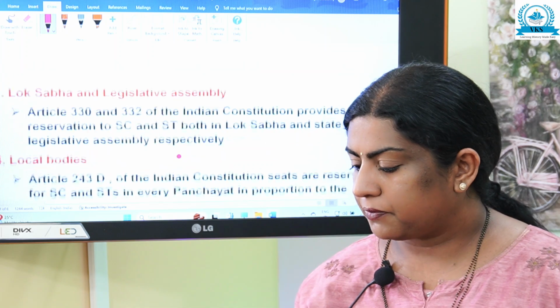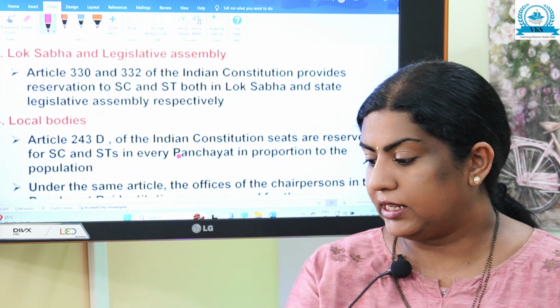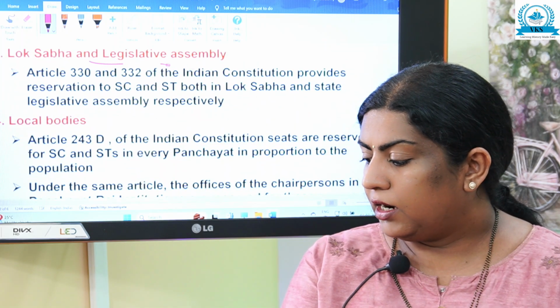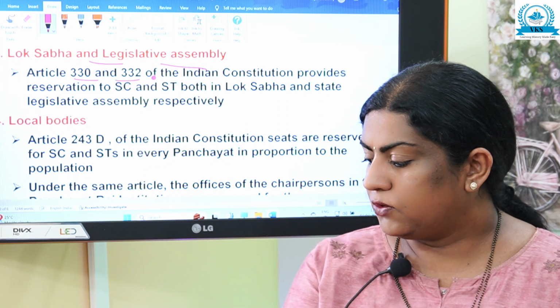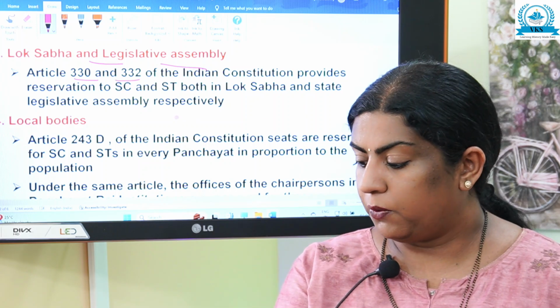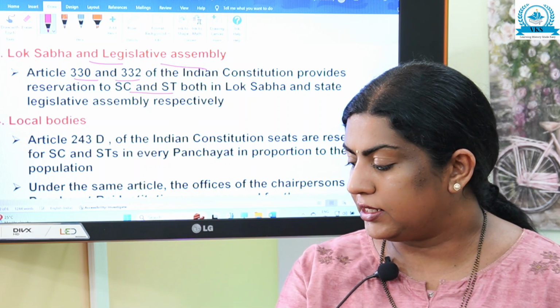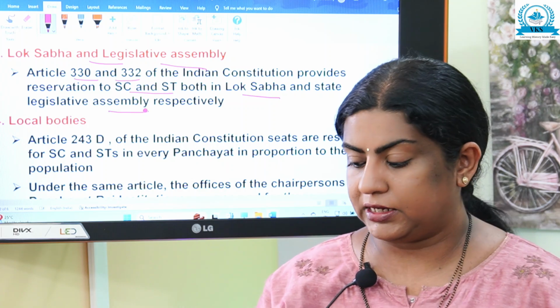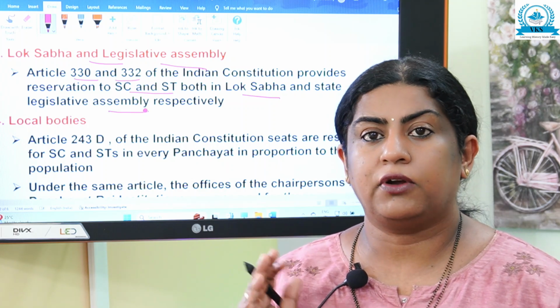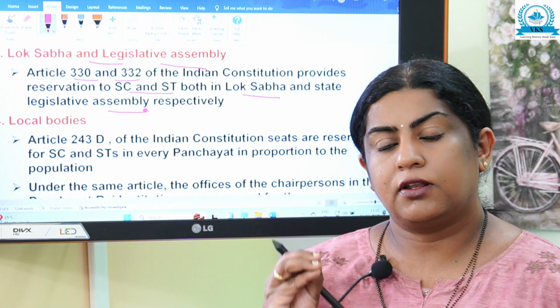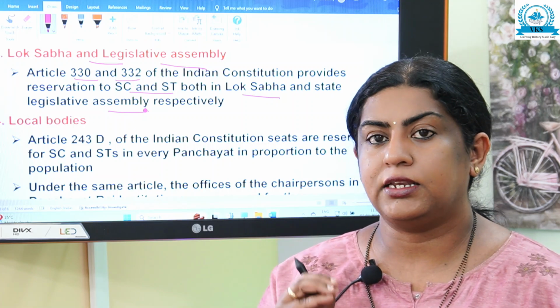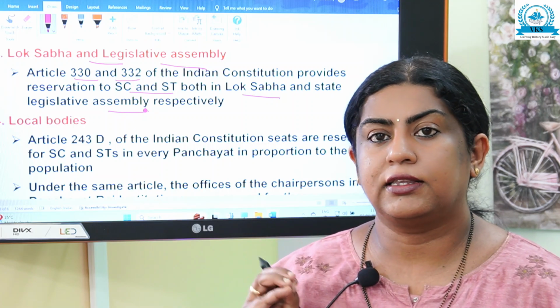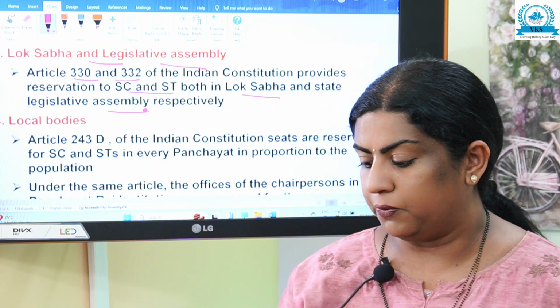Next one, Lok Sabha and Legislative Assembly. Article 330 and 332 of the Indian Constitution provides reservation to SC and ST both in Lok Sabha and State Legislative Assembly respectively. So seats are reserved for SCs and STs in Lok Sabha as well as Legislative Assembly as per Article 330 and 332.